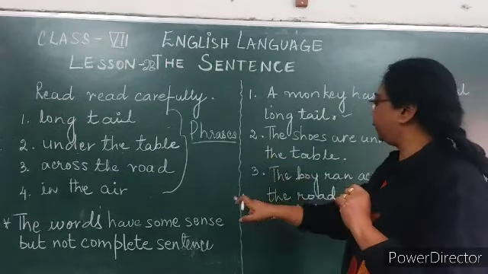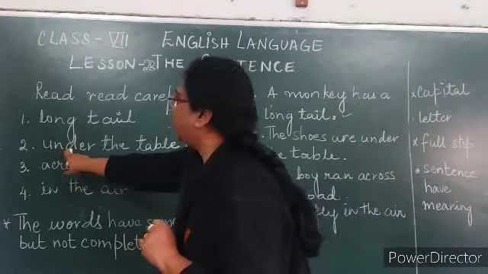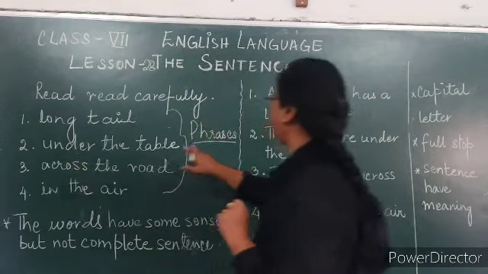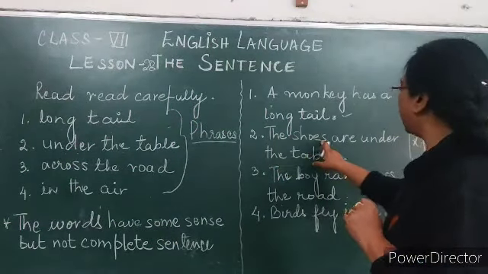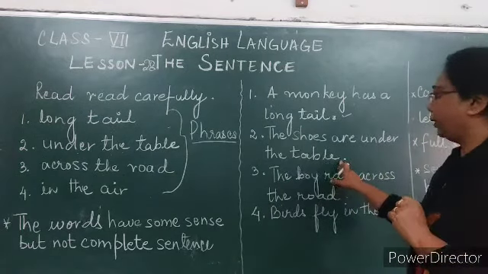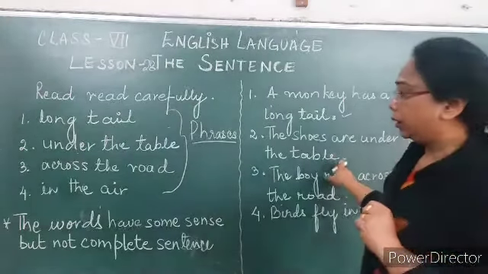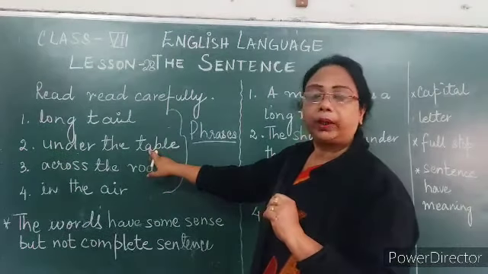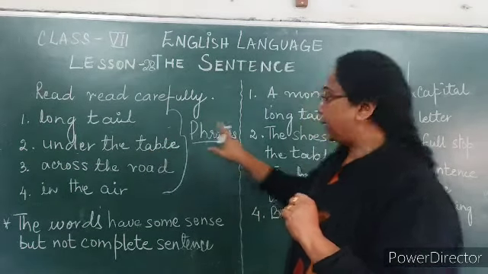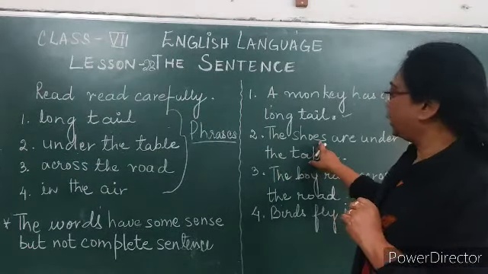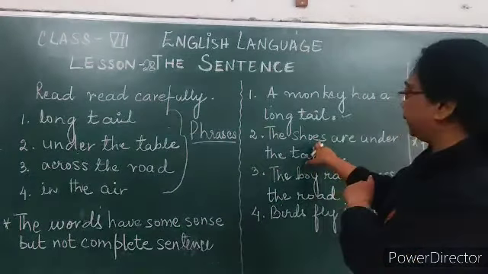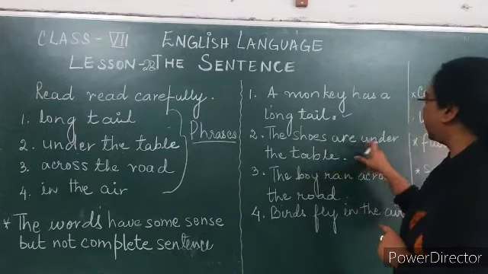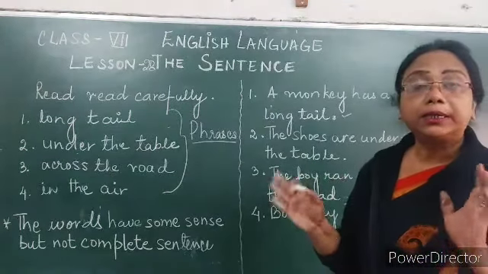Second example: the first one I have taken is the phrase under the table. Now I have formed a sentence, the shoes are under the table. The phrase alone is not making any sense, but in the second column I have used that phrase to complete the sentence, the shoes are under the table, which forms a sense.